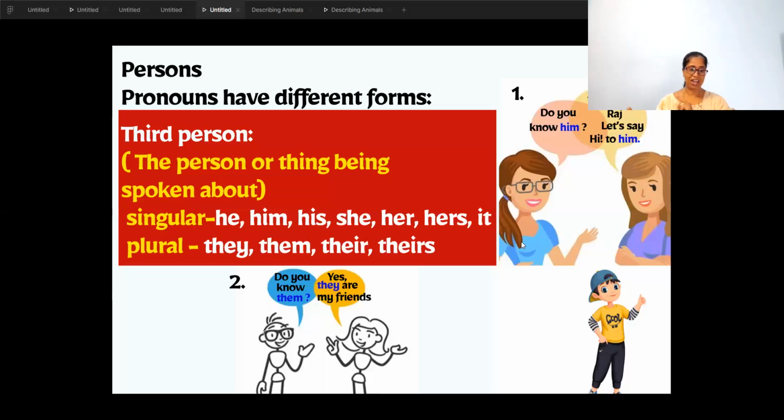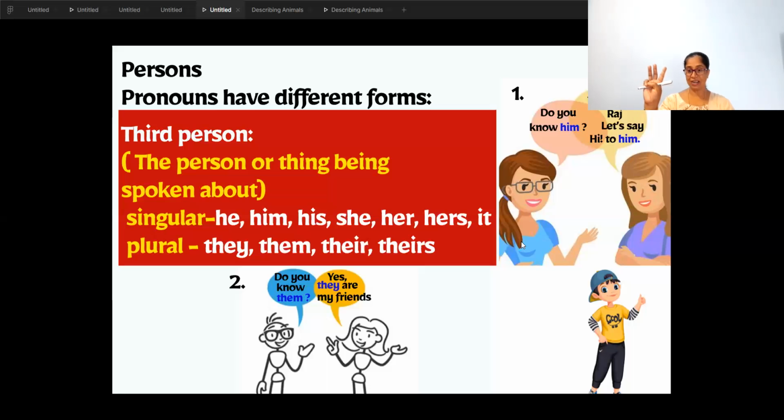Okay. And let's see now picture number 2. And in 2, what is he asking? These two people are talking about all the 3 people in picture 1. So how many people are there in picture 1? 2 girls and 1 boy, 3 of them. Is it single or plural? It is plural, more than 1.